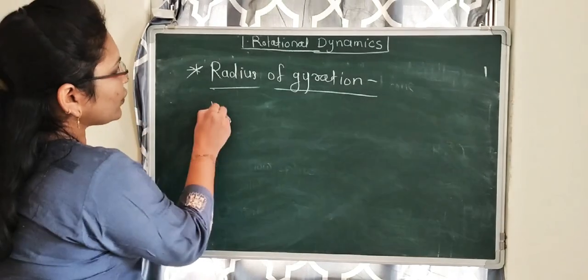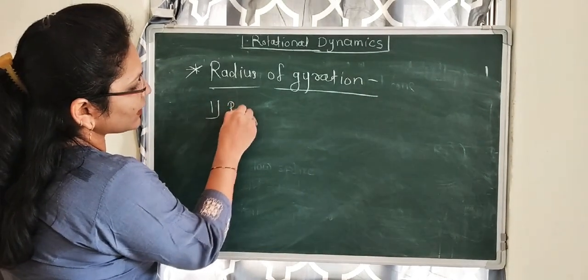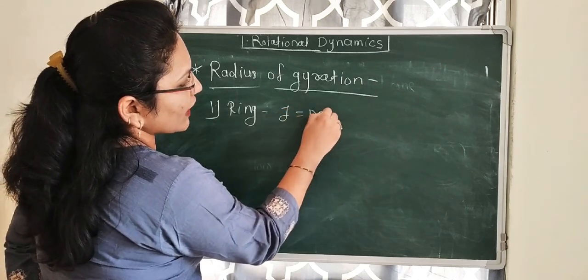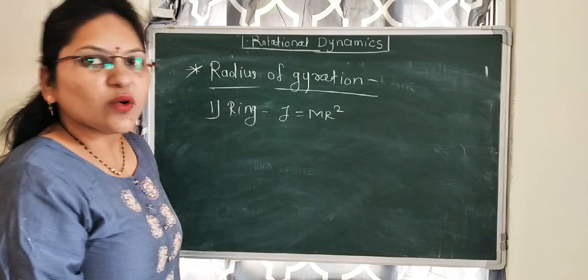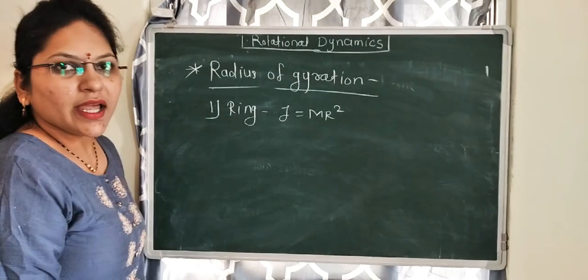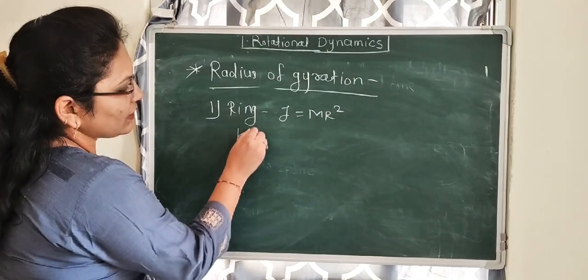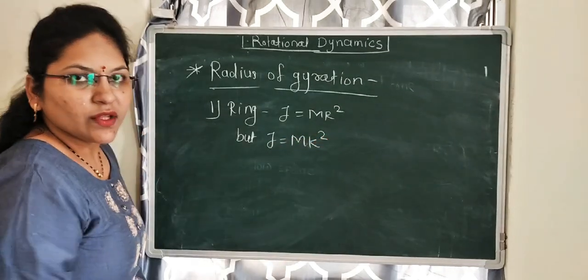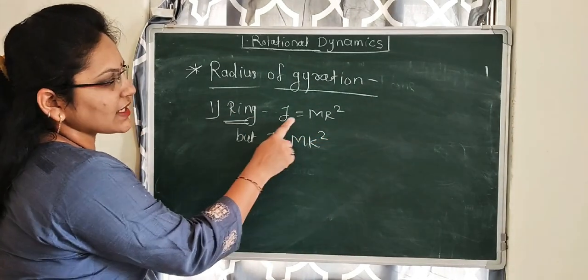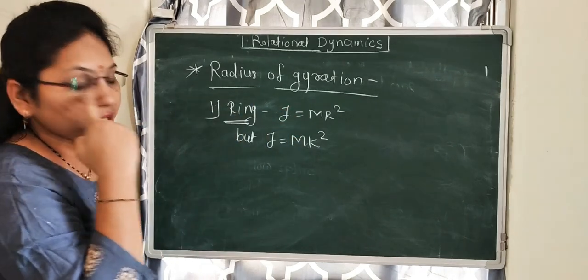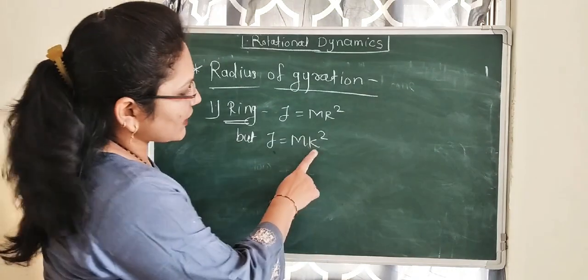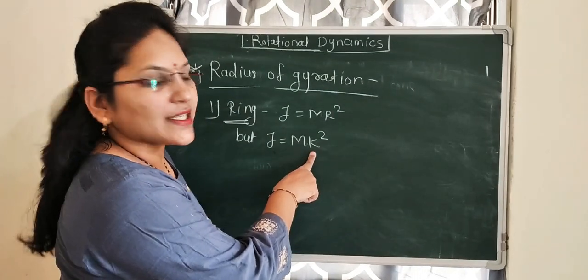First, for the ring, the moment of inertia about its own axis is I equal to mr square. But we know I equal to mk square, where k is the radius of gyration.